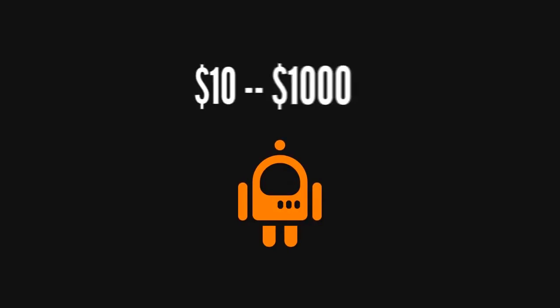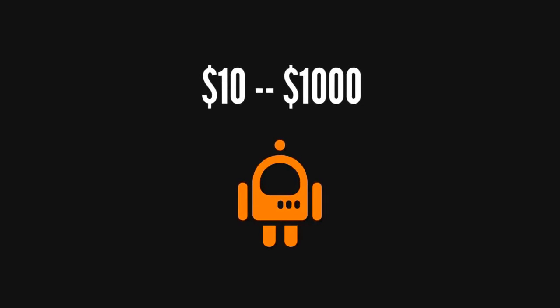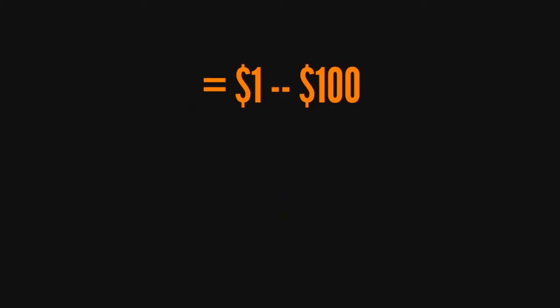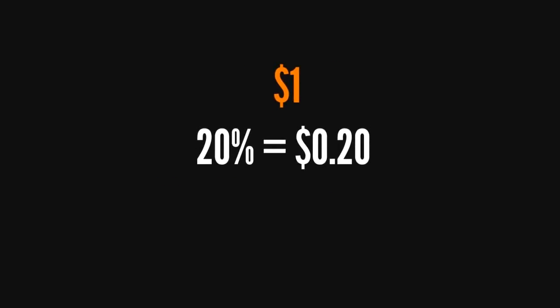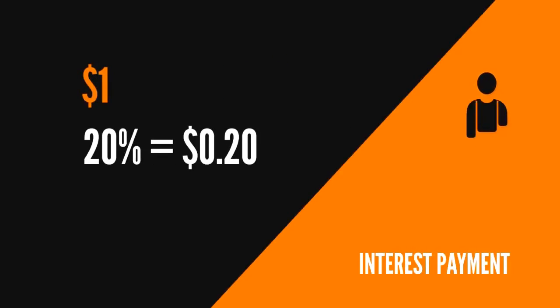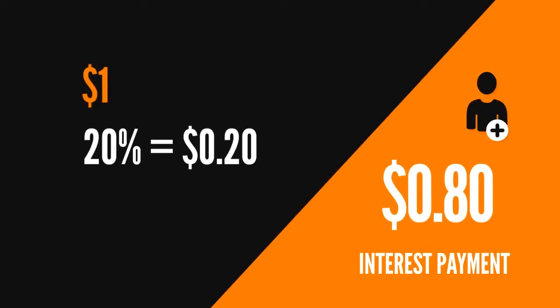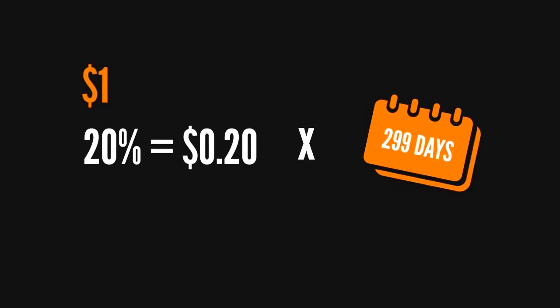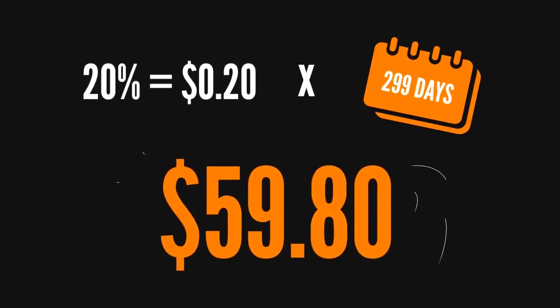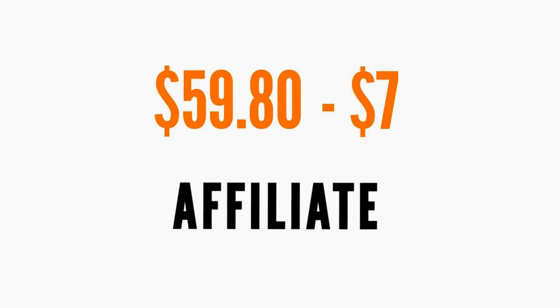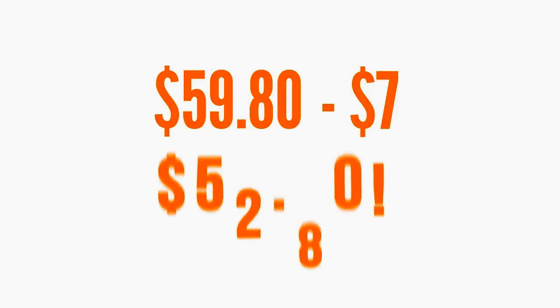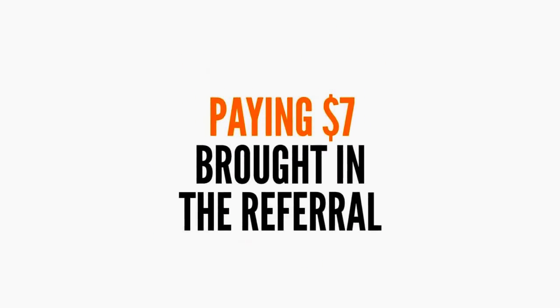If the trading bot generated $10 off the $1,000, then it's safe to say that it could generate $1 off $100. So BitConnect keeps 20% of that, which is 20 cents, and issues the rest in the form of an interest payment to the newly referred customer, which is 80 cents. Do this for 299 days and BitConnect has made $59.80 off their new customer at the end of the holding period. Subtract $7 from that amount, given that this was the cost BitConnect had to pay their affiliate, and BitConnect has made a total of $52.80, simply for paying $7 to a customer that brought in the referral.